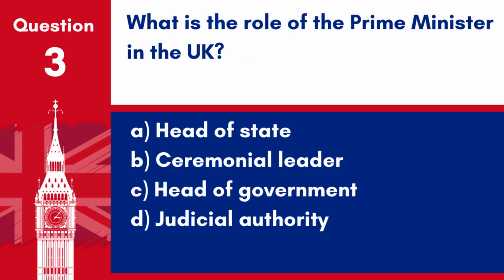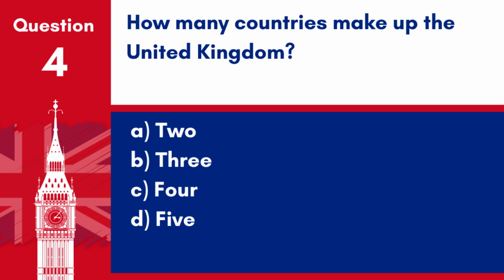Question 3. What is the role of the Prime Minister in the UK? A. Head of State. B. Ceremonial Leader. C. Head of Government. D. Judicial Authority. Answer. C. Head of Government. The Prime Minister is the head of government in the UK, responsible for overseeing the operation of the government and the execution of policy.